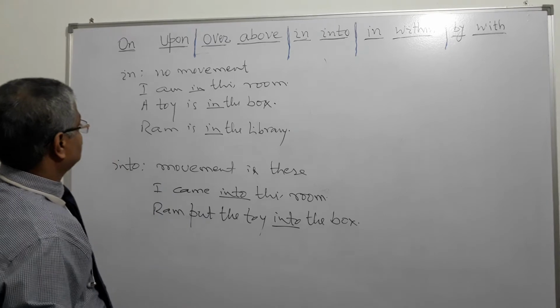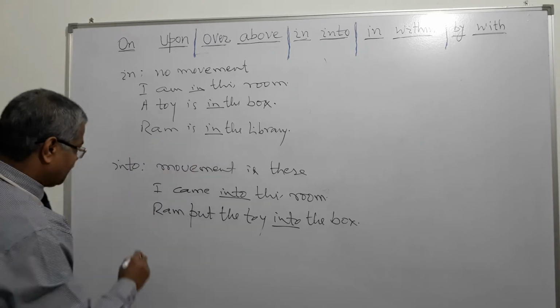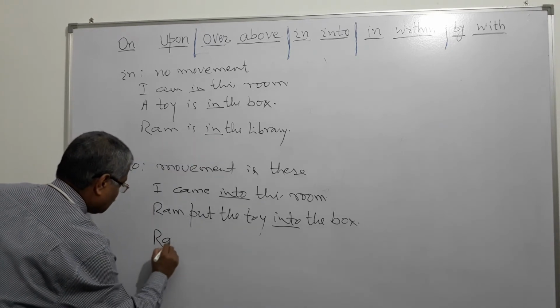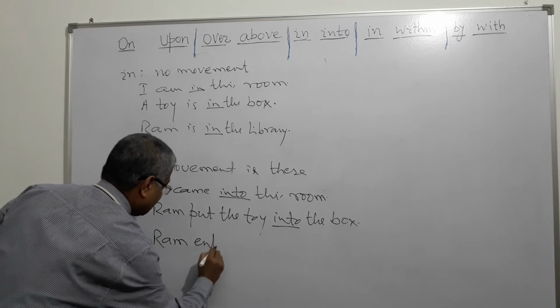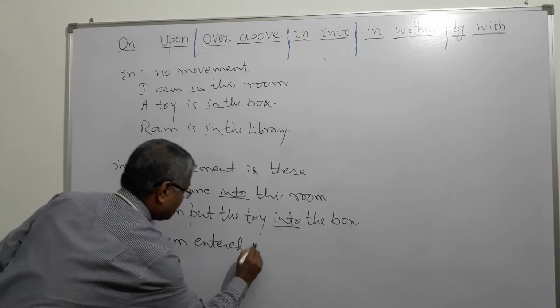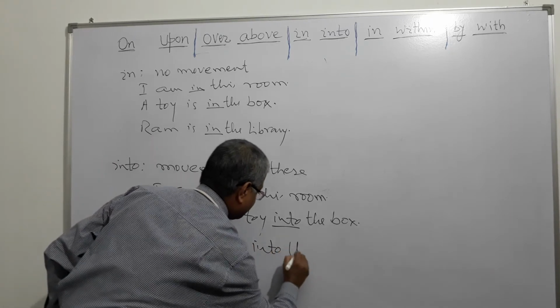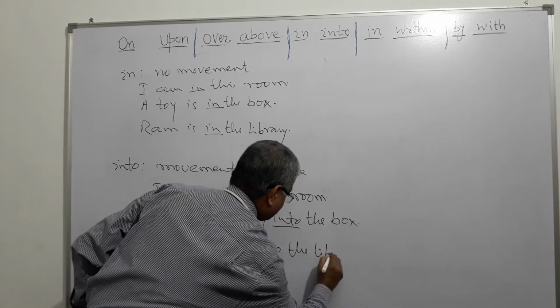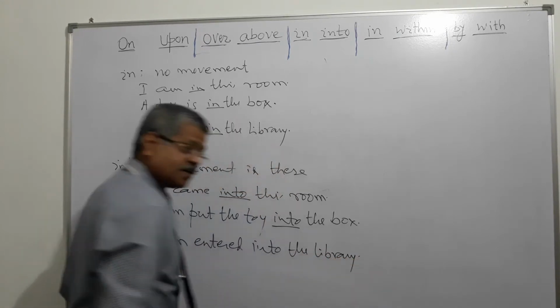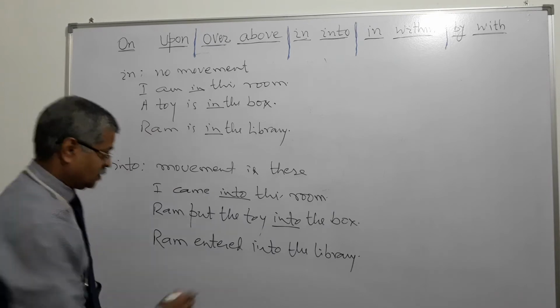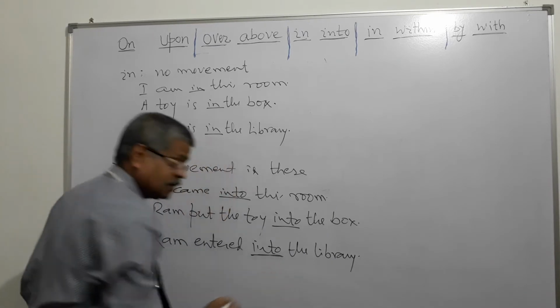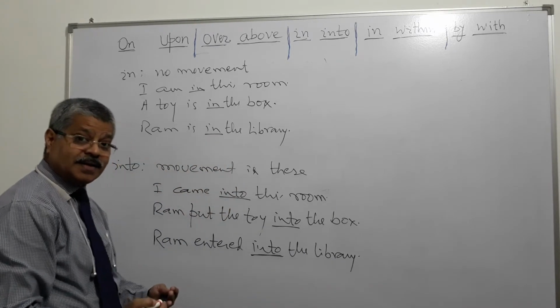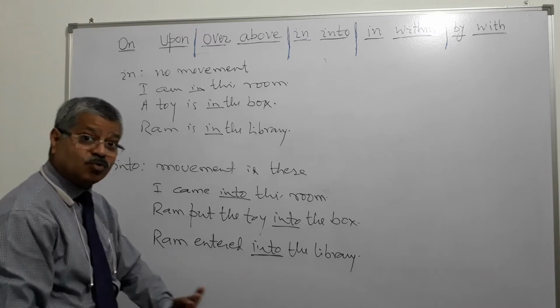Ram is in the library. So Ram entered into the library. When Ram was entering, there was movement. Ram cannot enter into the library without movement.